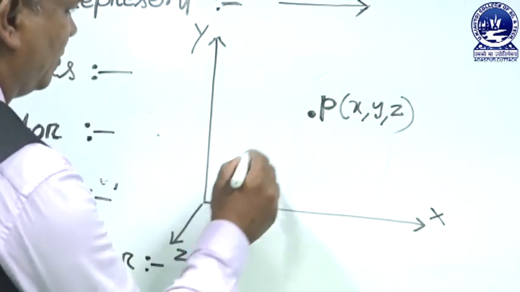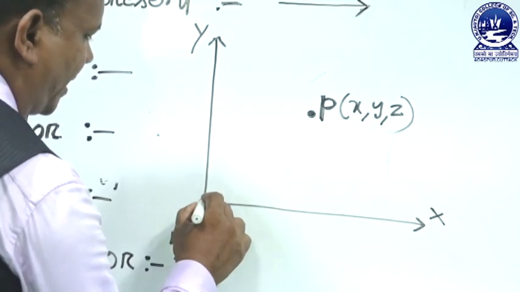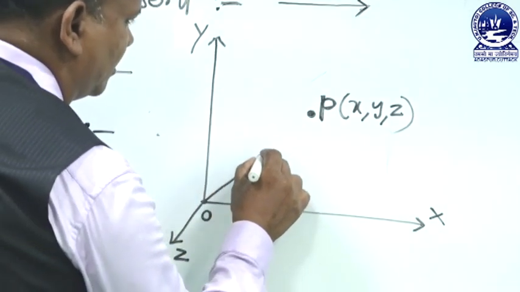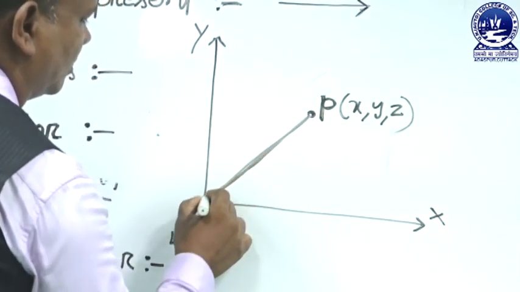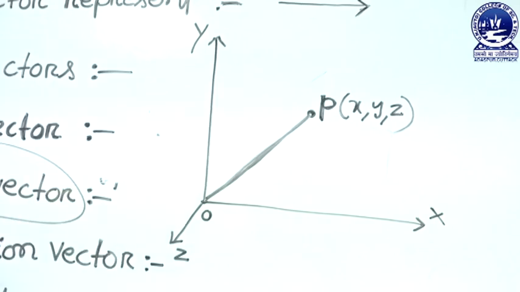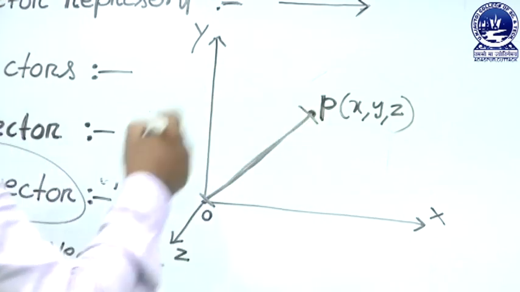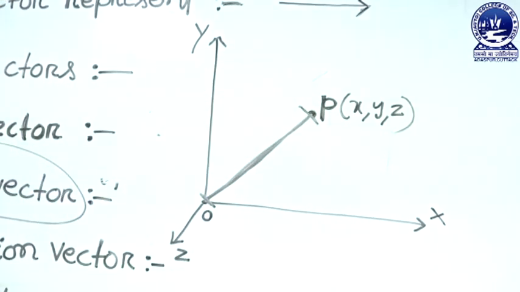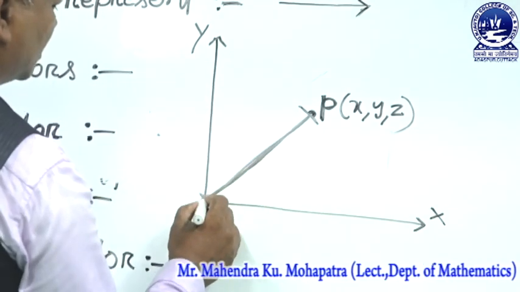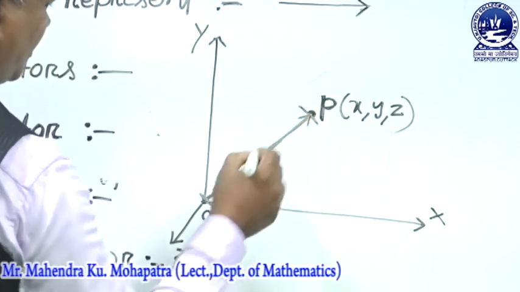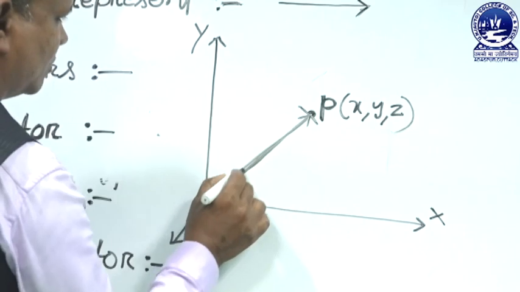When we want to reach the point P from the origin, the magnitude of the position vector is the length of the line segment OP. That means we locate the point P. The direction of the position vector is from the origin towards the point P.